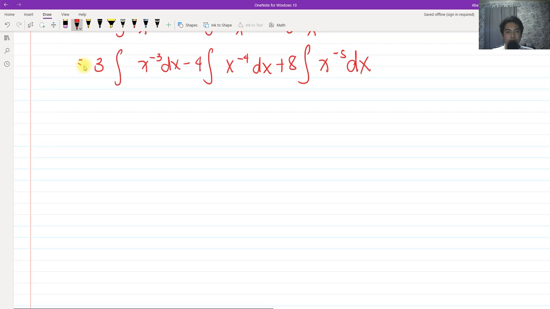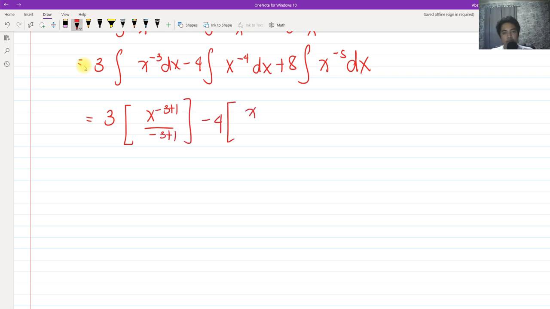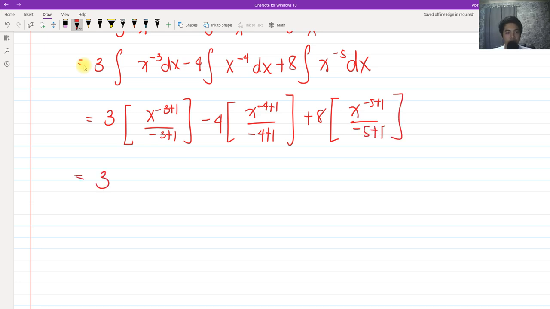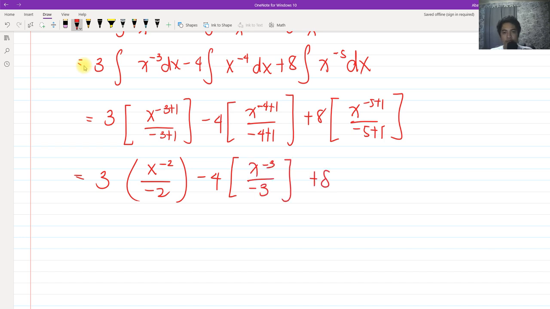So if we're going to calculate this, this would be what? 3 x raised to negative 3 plus 1 all over negative 3 plus 1, then we have minus 4, then we have x raised to negative 4 plus 1 and negative 4 plus 1 here, plus 8, and then we have x raised to negative 5 plus 1 all over negative 5 plus 1. So simplify. So we have 3, we have x raised to negative 2 all over negative 2 here, minus 4, and then we have x raised to negative 3 all over negative 3, plus 8, then we have x raised to negative 4 all over negative 4 in here.